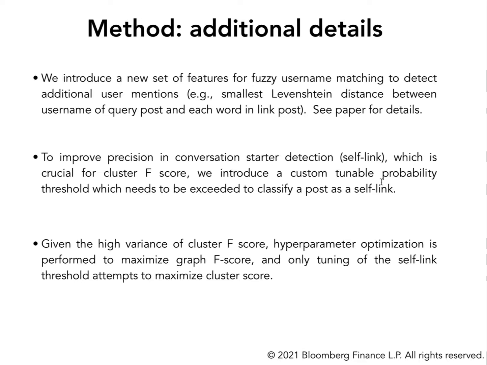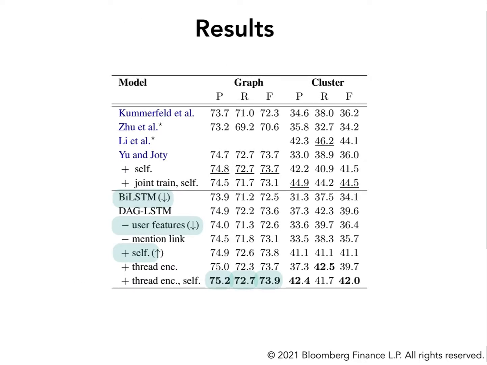In this slide, we then show our result in comparison to those existing in the literature that were already presented before. As you see, we improve with respect to the existing literature in terms of graph F score. Our experiments show that, compared again with a bidirectional LSTM baseline, the use of a DAG-LSTM, our fuzzy username features, and self-link thresholding all provide a significant improvement in the graph score, according at least to a McNemar test.